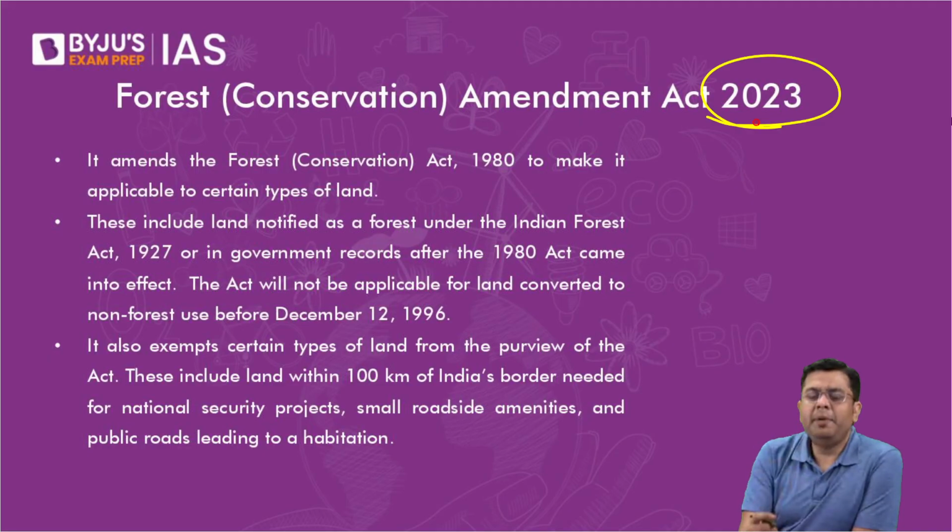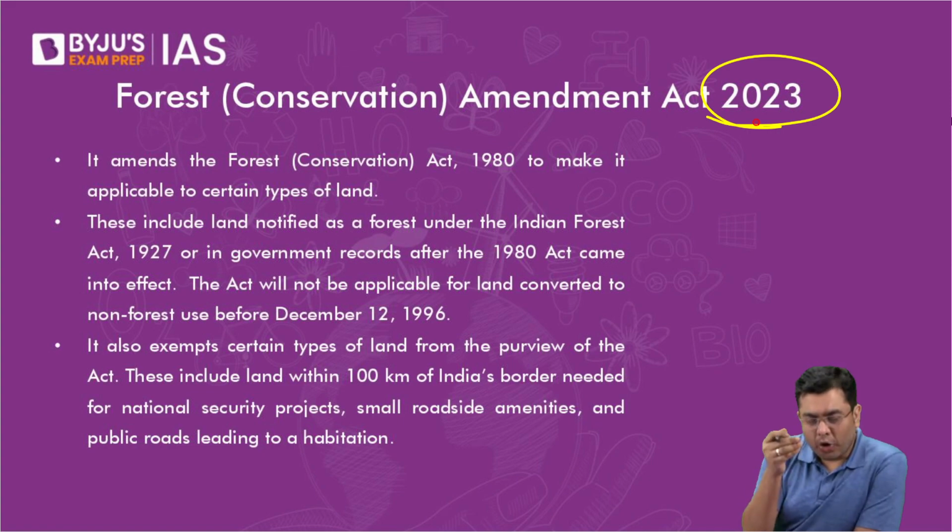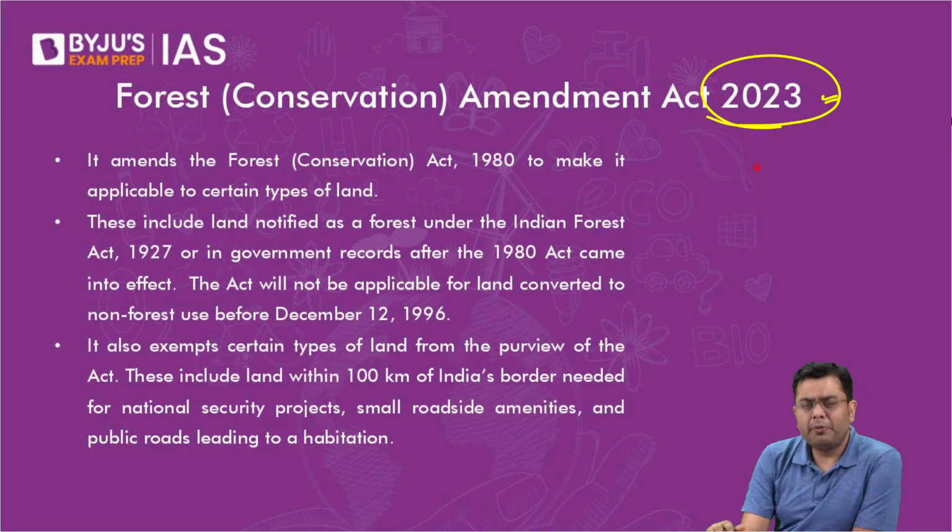Now, before any amendment is brought to the parliament, before any bill is brought to the doorsteps of the parliament, that bill or that particular amendment consists of a mission or the purpose of it, the objective that has to be achieved. Now, the objective stated as per this amendment was that we have to increase the forest cover of the country, to ensure that there is a substantial increase in green cover.